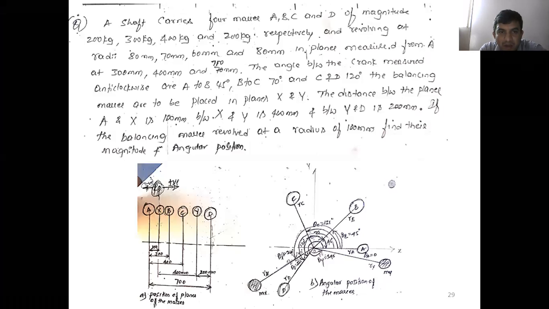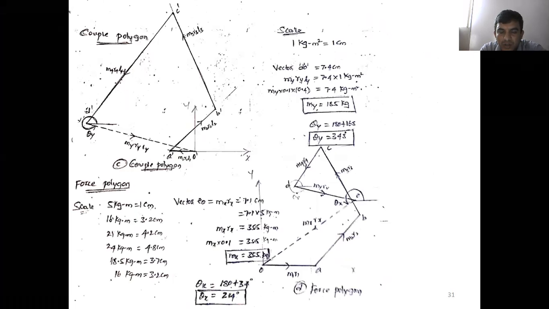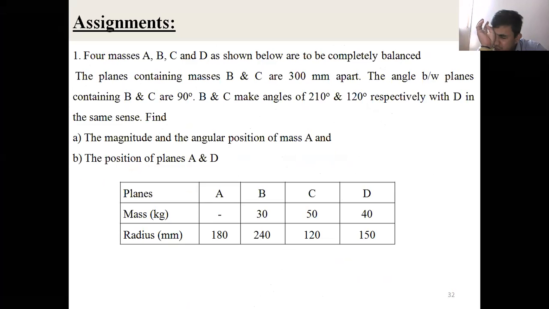Are all of you ready with notebook, pen, pencil, eraser, compass, protractor and set square? Then go ahead with this problem. Take this assignment problem and read it. The four masses A, B, C and D shown below are to be completely balanced, meaning within the four masses only it should be balanced.